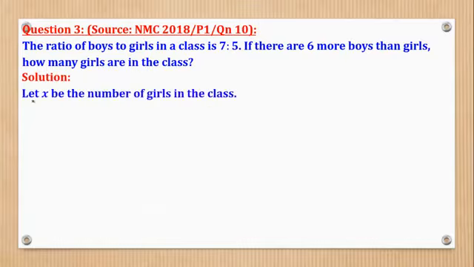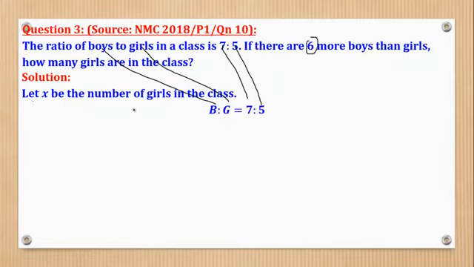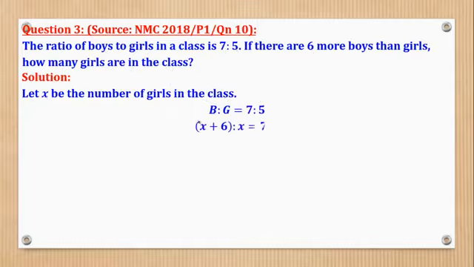So let X be the number of girls in the class. They told us the ratio of B to G is 7 to 5. But they told us there are 6 more boys in the class. So if there are X girls, there should be X plus 6 boys. So you come and say, here it is X plus 6 boys, X girls.